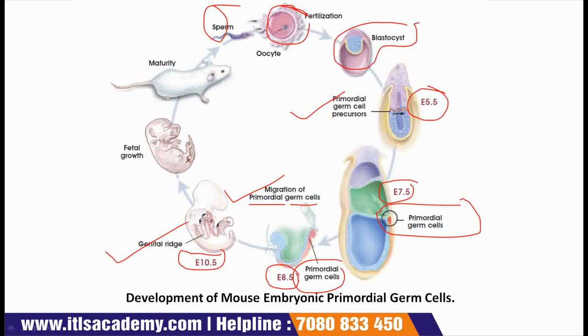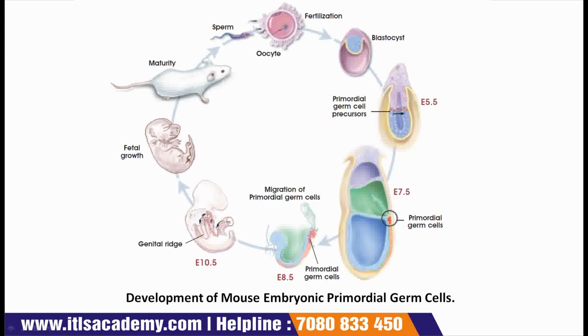As we have studied, genital ridge is the tissue that is responsible to give rise to gonads, that is testes in males and ovaries in females. Here, fetal growth starts and further this develops into a mature mouse. This is the stage of maturity. This is all about the development of mouse embryonic primordial germ cells.